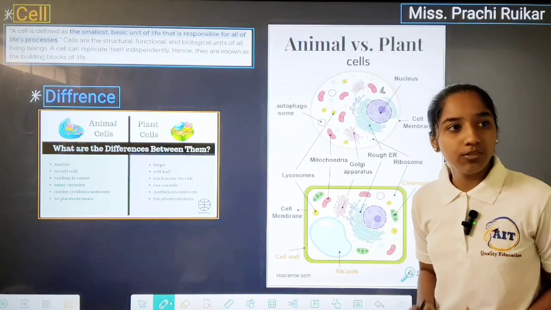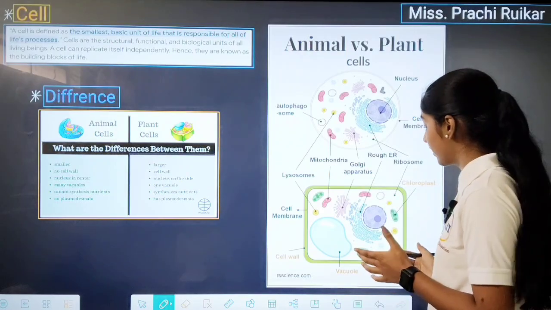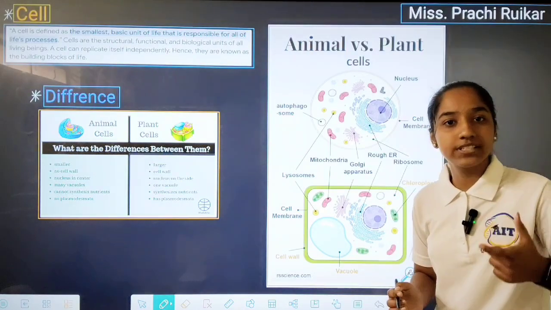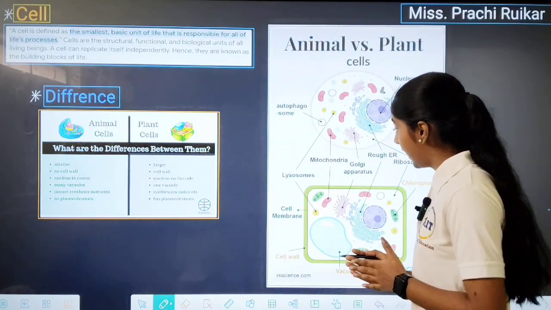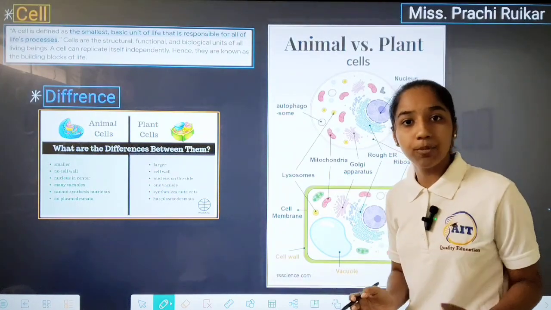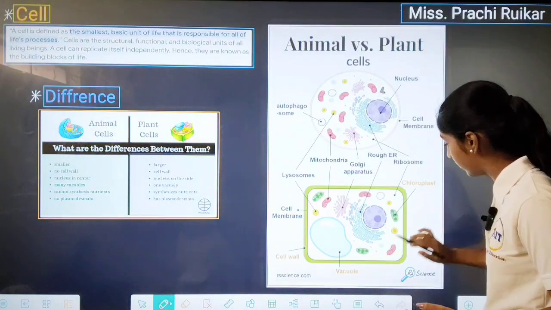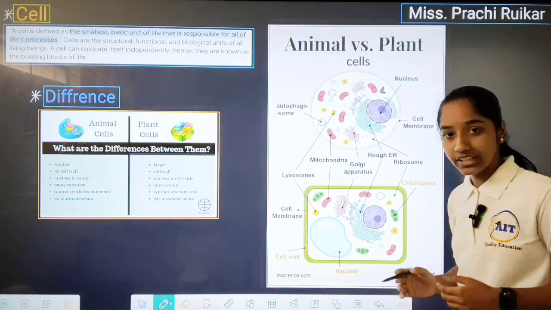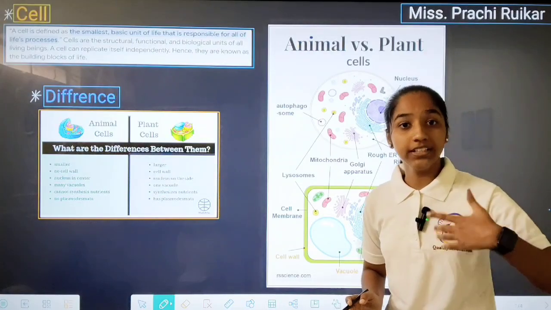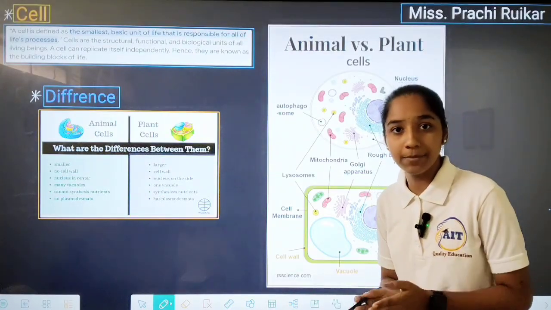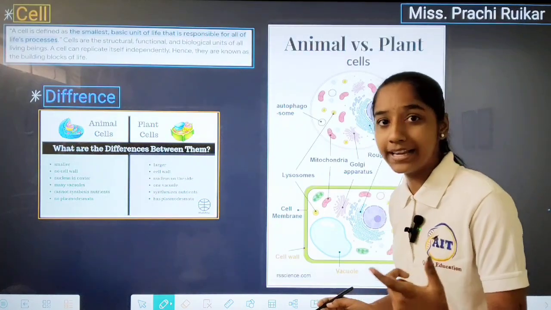The outermost covering of the cell is known as the cell wall. The main function of the cell wall is to support and to protect the cell, and the cell wall is made up of carbohydrates like cellulose and pectin. This is a cell wall. Then the next one is the cell membrane, which is said to be the selectively permeable membrane or plasma membrane. It is made up of a phospholipid bilayer.